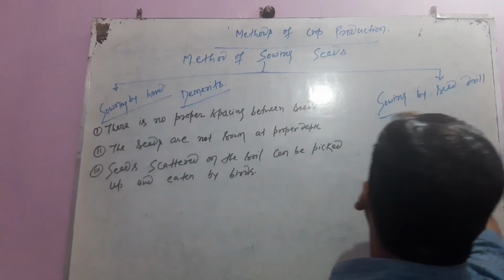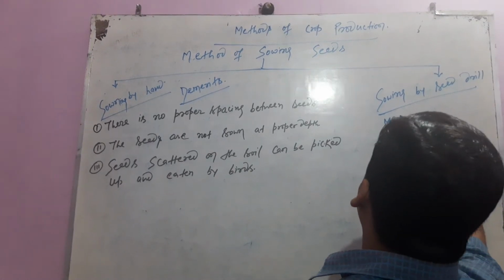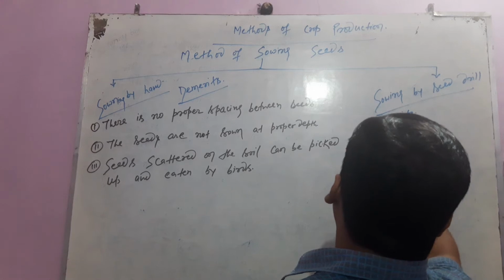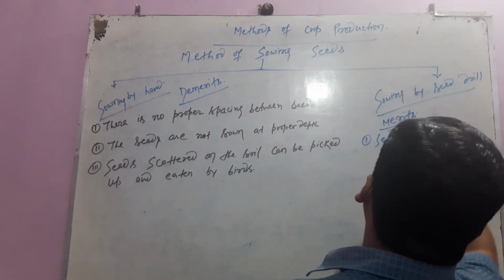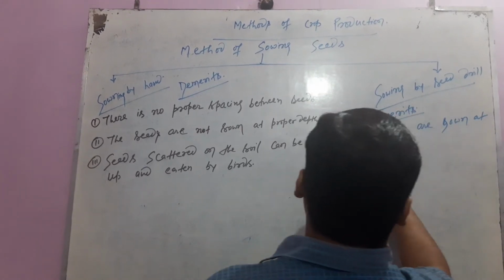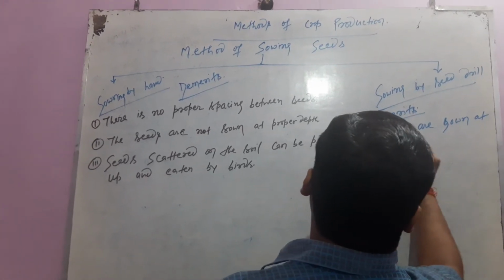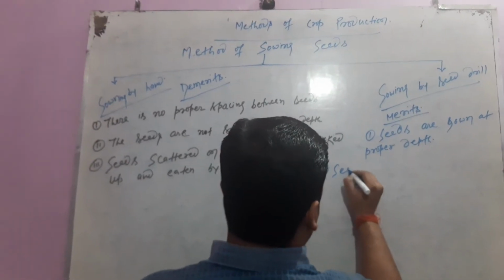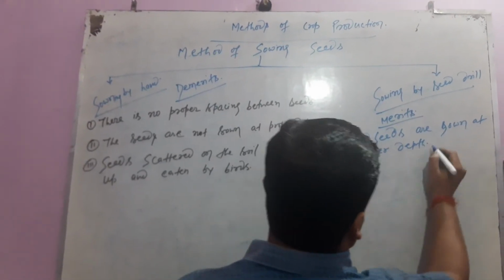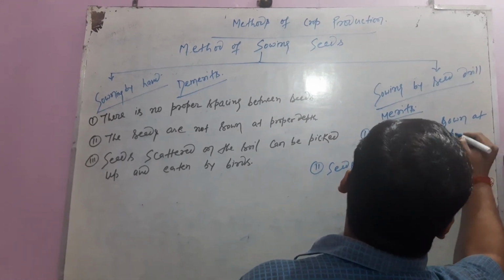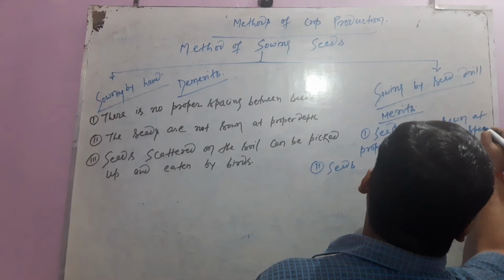What are the merits of sowing the seed by seed drill? Seeds are sown at proper depth and proper space.